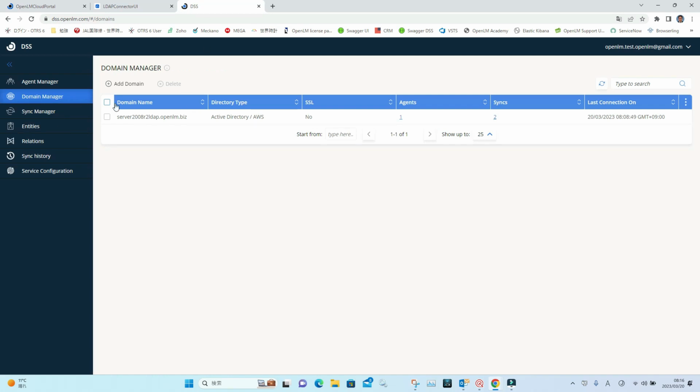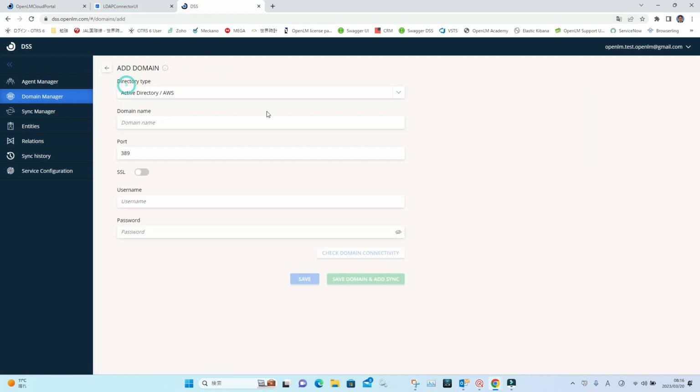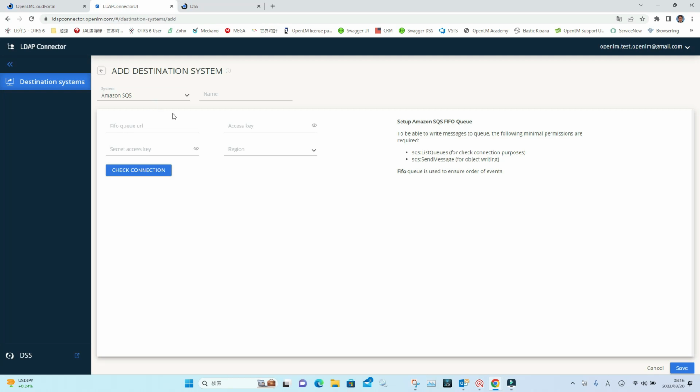In the DSS, you can choose Active Directory, AWS, Azure AD, Google CDS, something like that. And then from this directory, you can extract entities and then save them into the S3 or SQS.